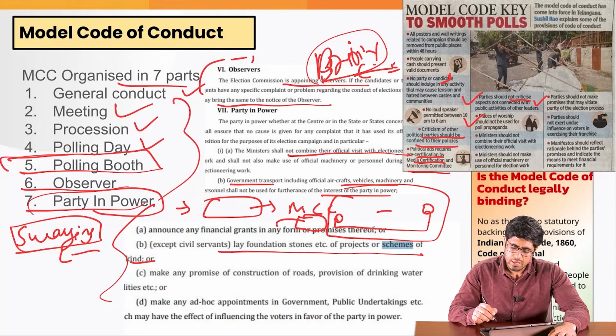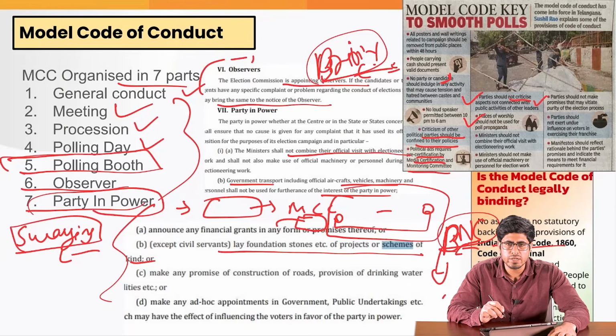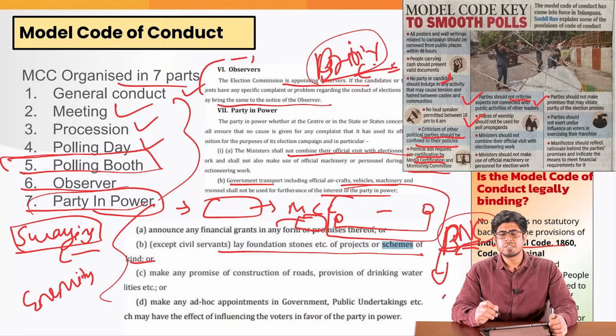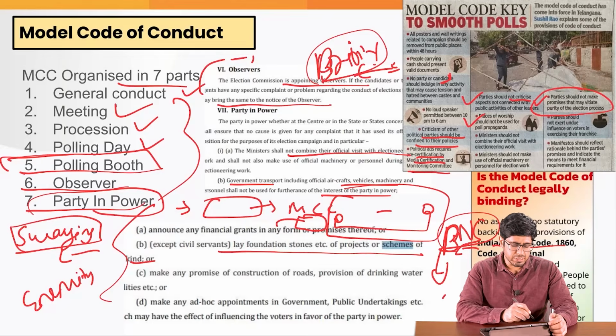For example, the Indian Penal Code, which is now replaced by the BNS. There are certain provisions in the BNS which talk about the same thing that this Model Code of Conduct is pursuing. If somebody is promoting enmity on religious grounds, it is not punishable under the MCC, but it is punishable under the sections of the BNS, right?